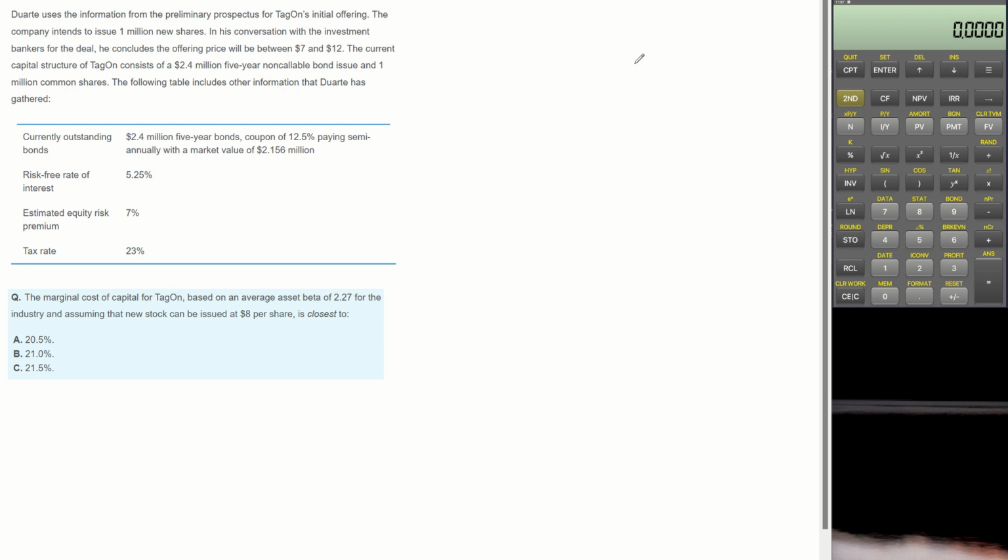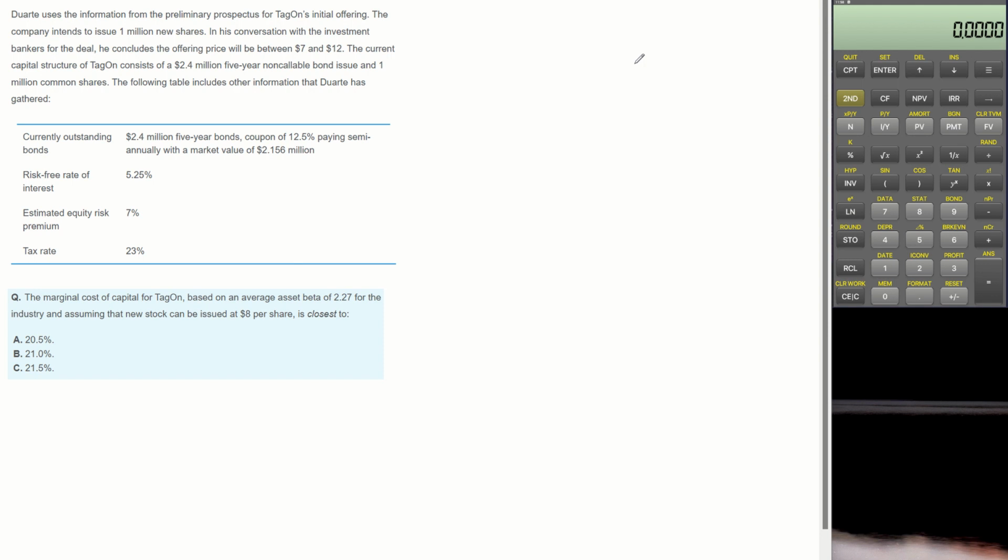Zulte uses the information from the preliminary prospectus for Tagon's initial offering. The company intends to issue 1 million new shares. In his conversation with investment bankers for the deal, he concludes the offering price will be between $7 and $12. The current capital structure of Tagon consists of a 2.4 million 5-year non-callable bond issue and 1 million common shares.